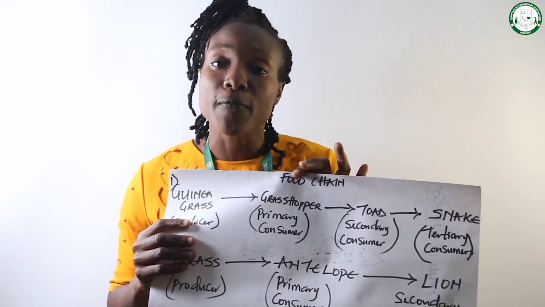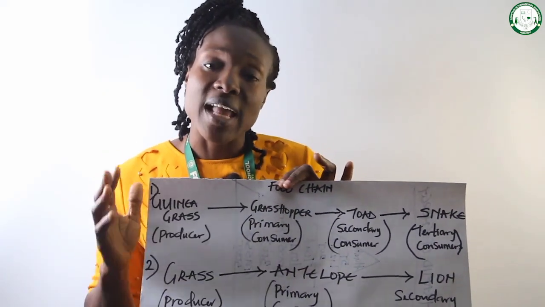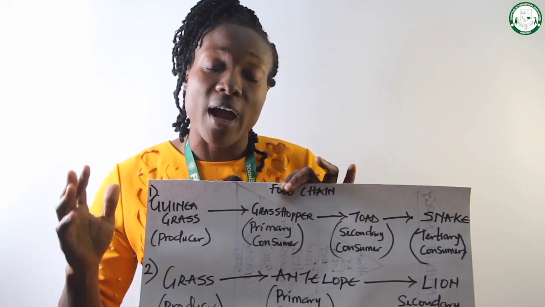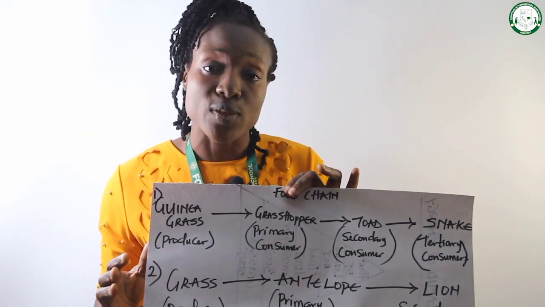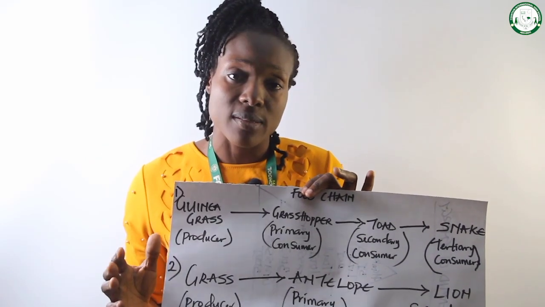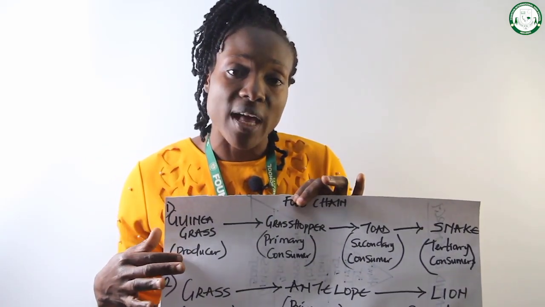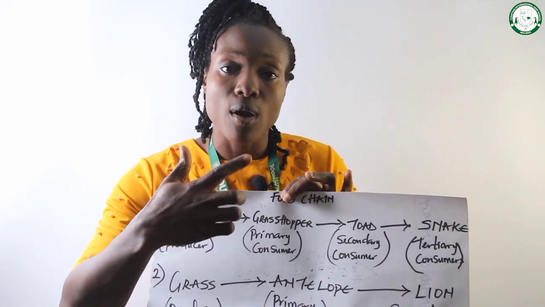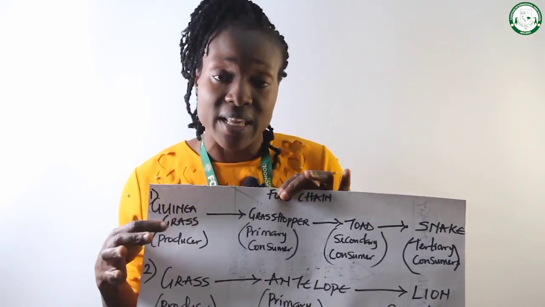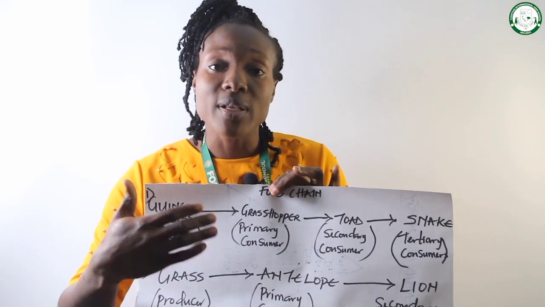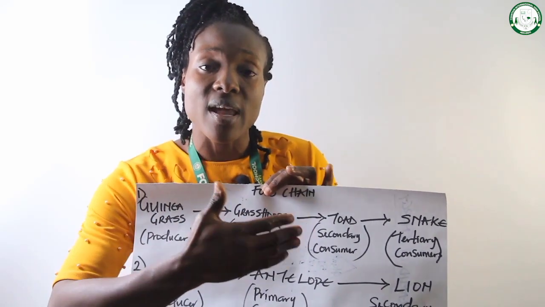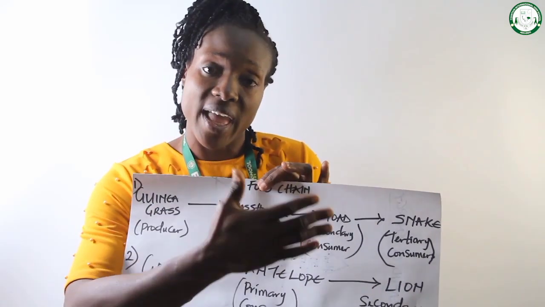So a food chain starts with producers, which are always plants. The energy is transferred from the producer to the final consumer, which is the snake in my example. So at each of these stages there is transfer of energy.